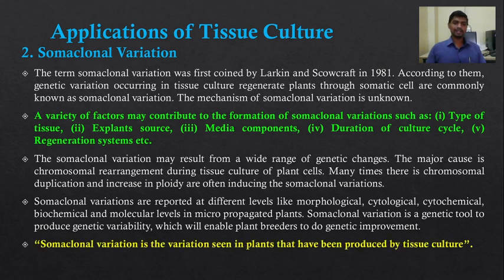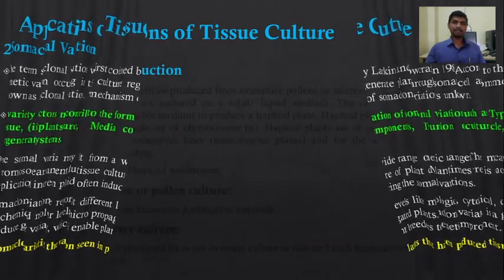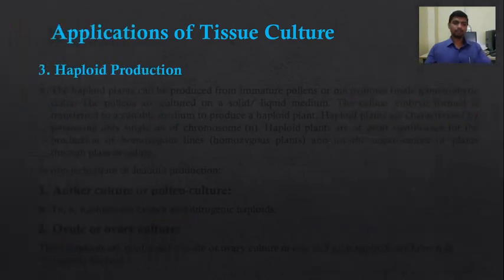So such variations that occur in tissue culture regenerated plants through somatic cells or body cells are called somaclonal variation. So this is the second application of tissue culture.